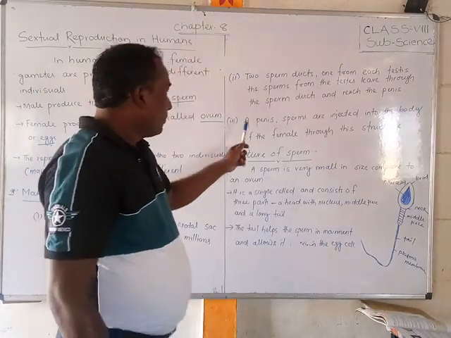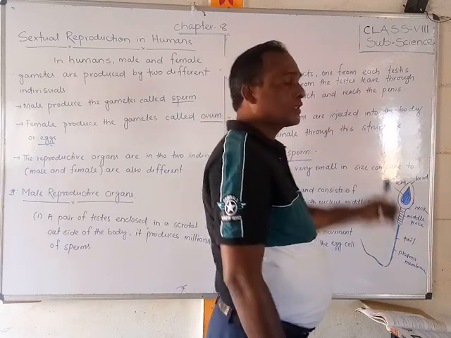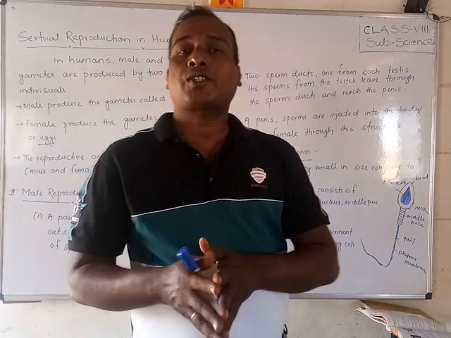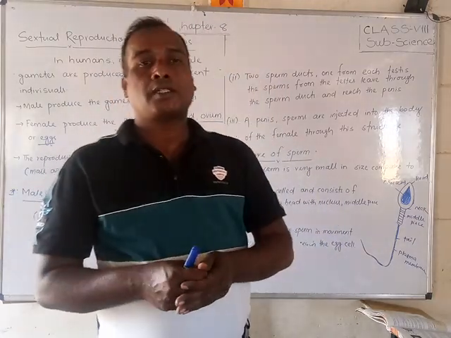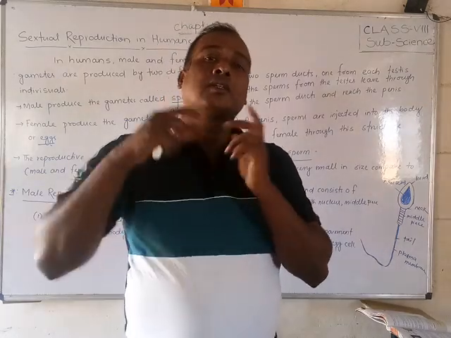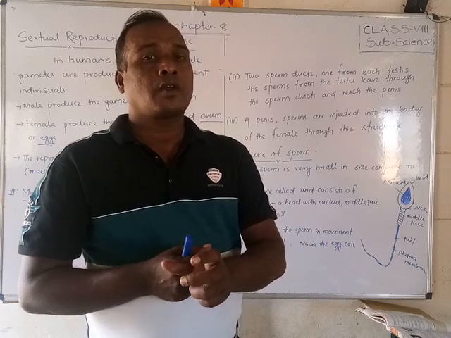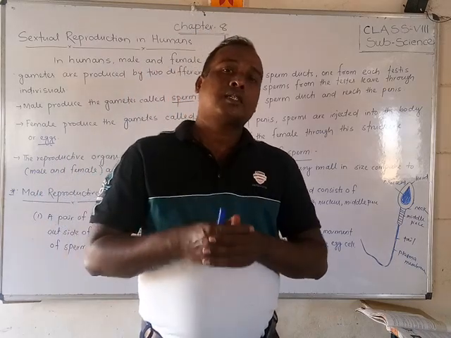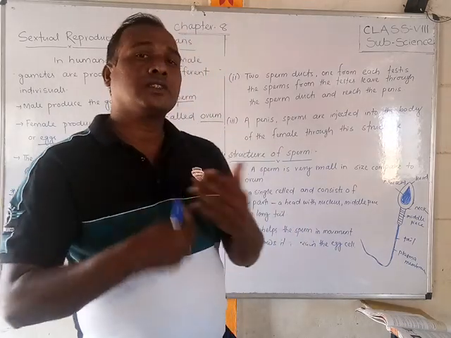The sperms are injected into the body of the female through the penis, and through the vagina. Whenever the sperms reach the penis, they are injected into the female part of the structure, the sperm enters the female body, and there the zygote will form.